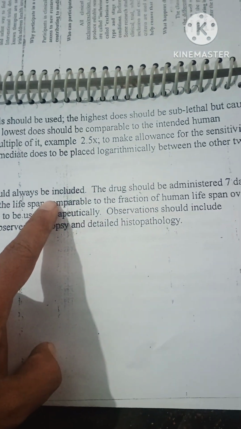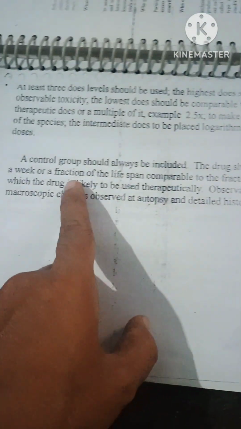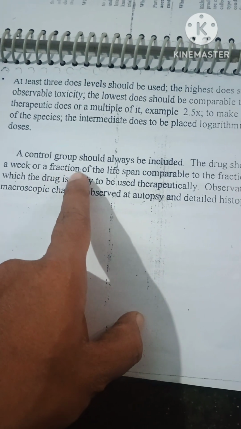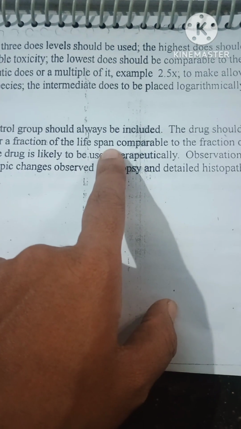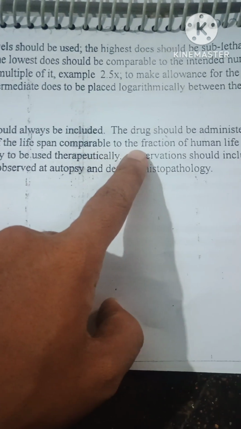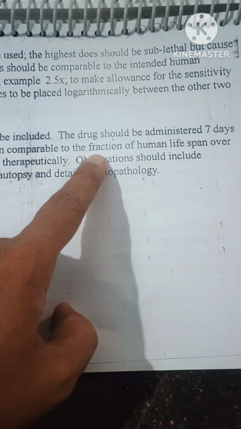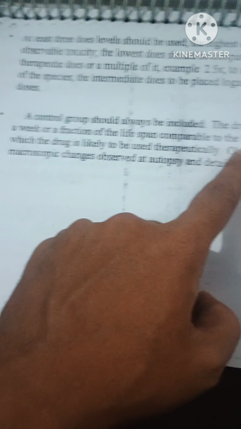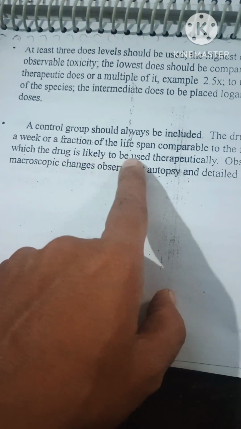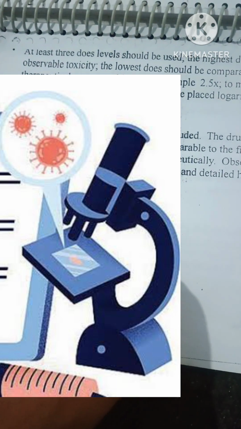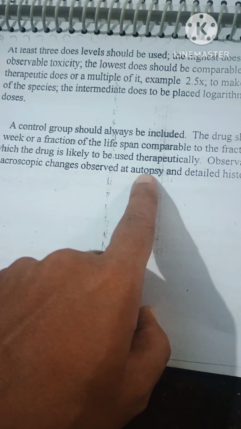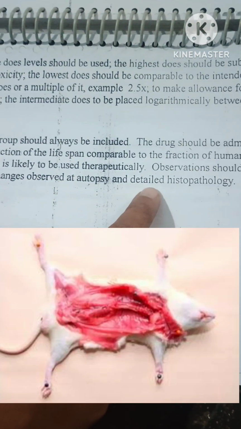The drug should be administered 7 days a week for a fraction of the lifespan comparable to the fraction of human lifespan over which the drug is likely to be used therapeutically. Observations should include macroscopic changes observed at autopsy and detailed histopathology.